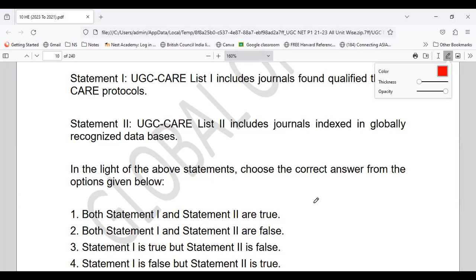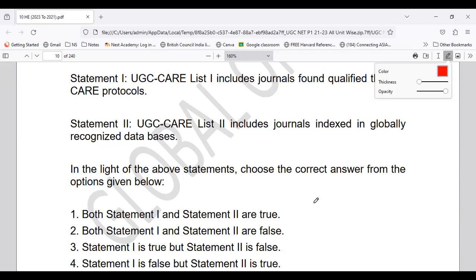So what exactly is it? So whether statement 1 is true, whether it is false, or both are true or false, you have to let us know accordingly. So yes, let's see what is the right answer for this.